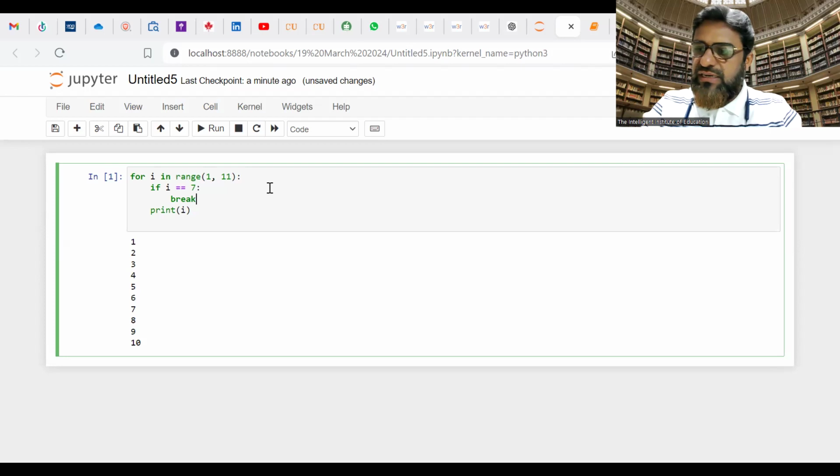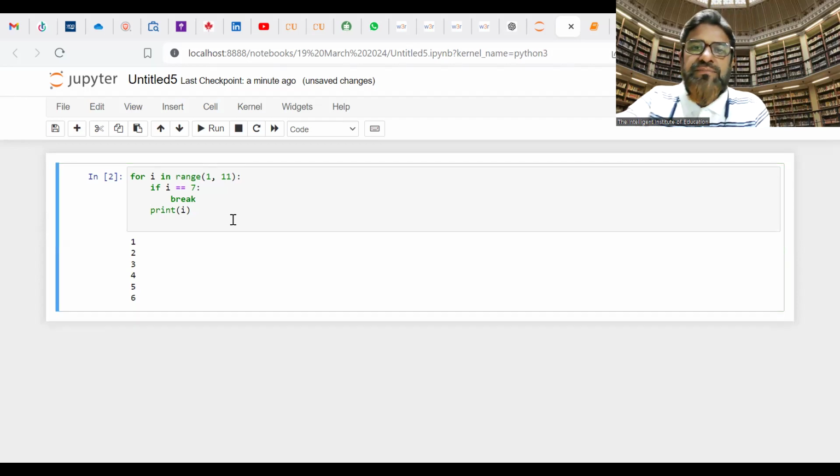Let's execute this. Control enter, execute it. See here. Now the condition is met, i equal to 7, so it comes outside from the loop. It means that it printed 1 to 6. Is it all right? Now I will show you a second example.